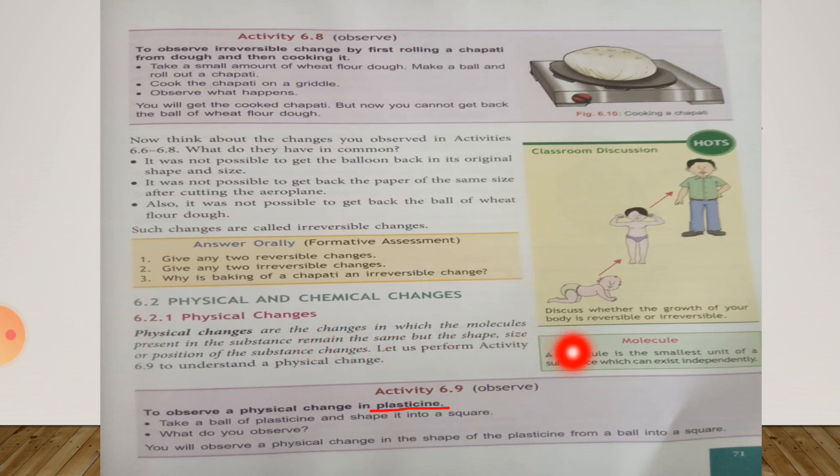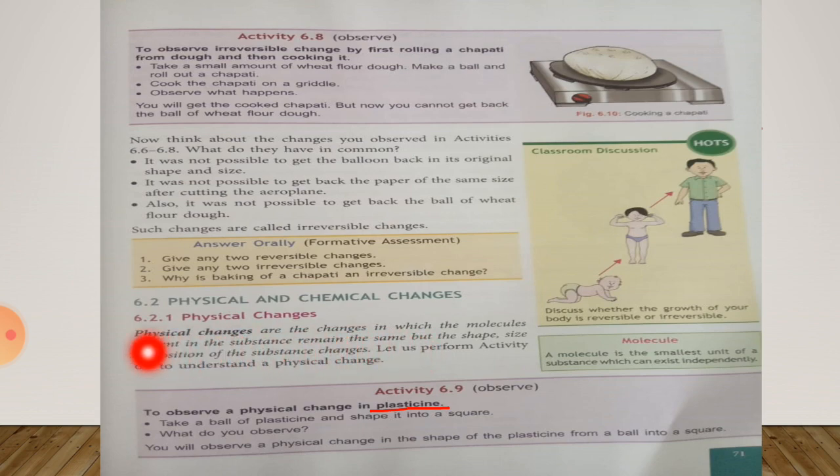Here you can read the definition of molecule. A molecule is the smallest unit of a substance which can exist independently. Let us perform activity 6.9 to understand a physical change. So here you can see activity 6.9.